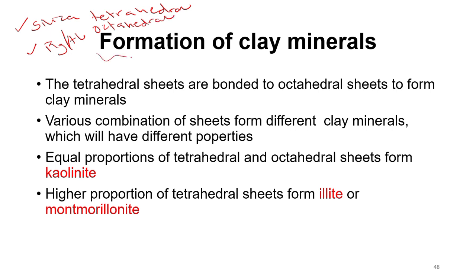That leads to what we call formation of clay minerals. Before clay can be formed, there is a need that the tetrahedral and octahedral sheets bond. The bonding between the octahedral and tetrahedral sheets forms the clay minerals.